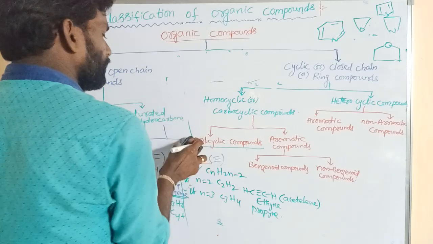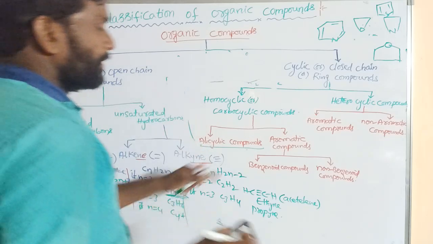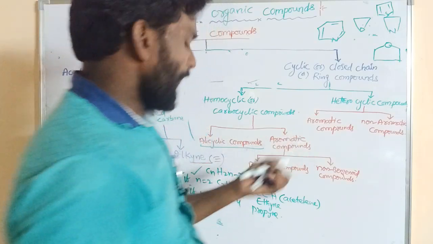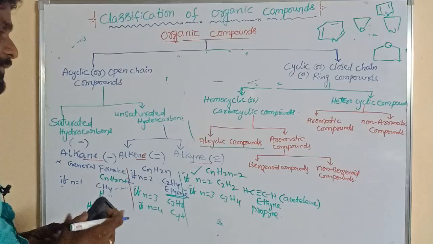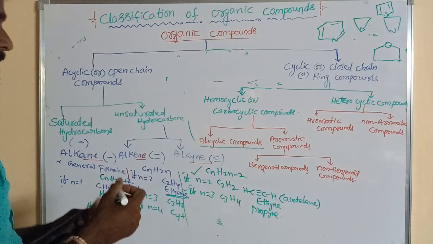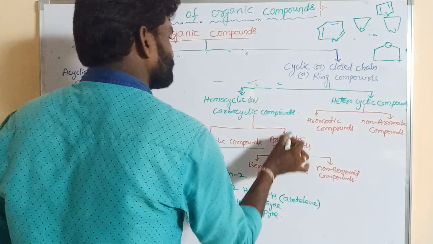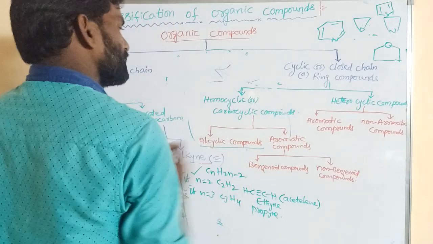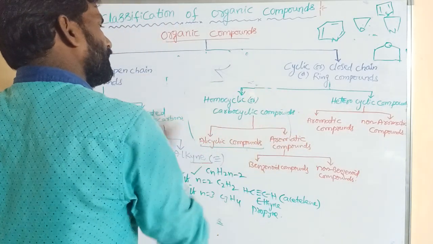Now I am going to explain aromatic compounds. So what is aromatic? Listen to me.